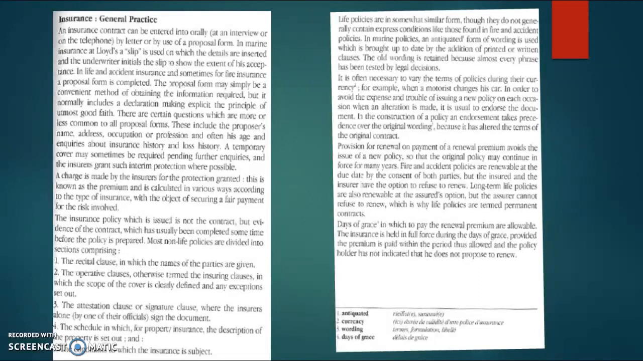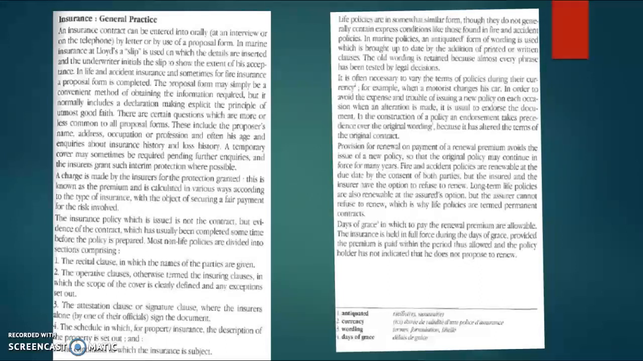The insurance policy which is issued is not the contract, but evidence of the contract, which has usually been completed sometimes before the policy is prepared. Most non-life policies are divided into sections. I'll let you read them here. So life policies are a somewhat similar form, though they do not generally contain express conditions like those found in fire and accident policies. In marine policies, an antiquated form of wording is used, which is brought up to date by the addition of printed or written clauses. The old wording is retained because almost every phrase has been tested by legal decisions.